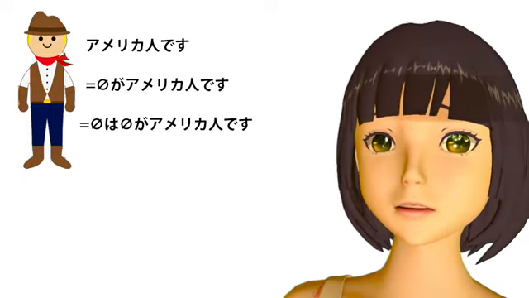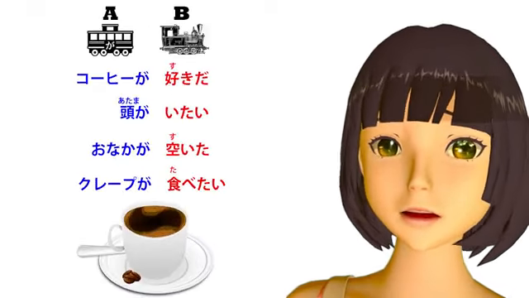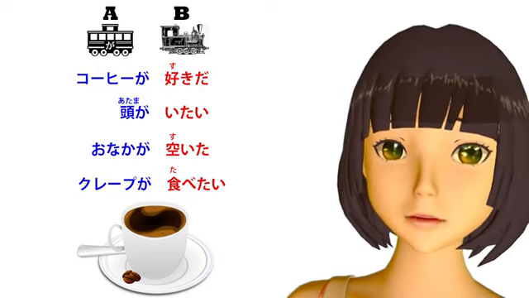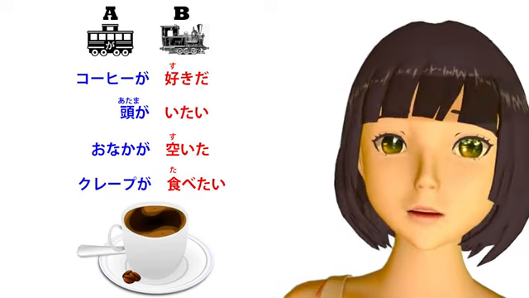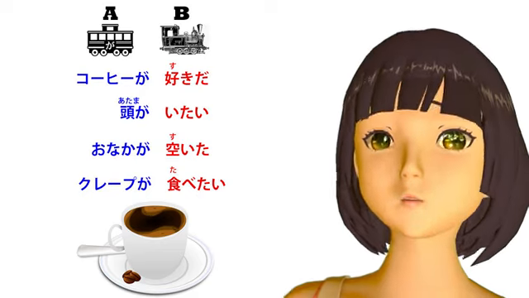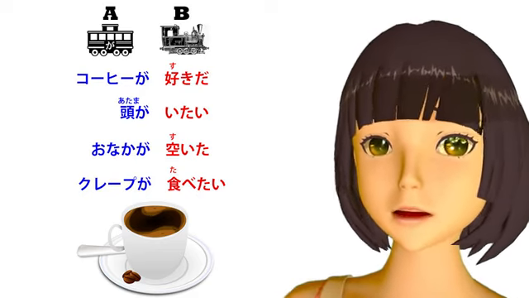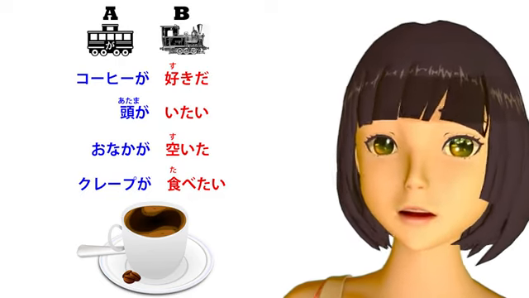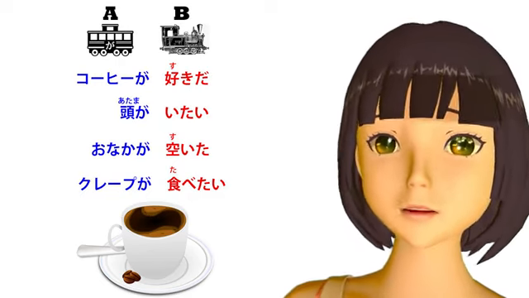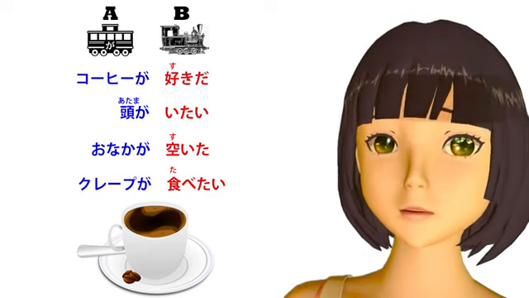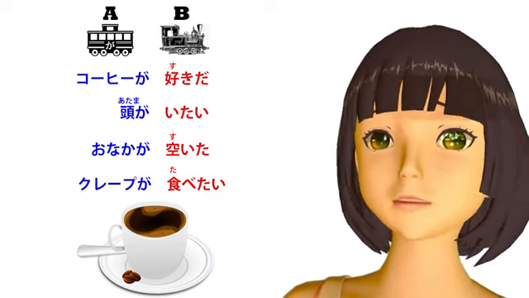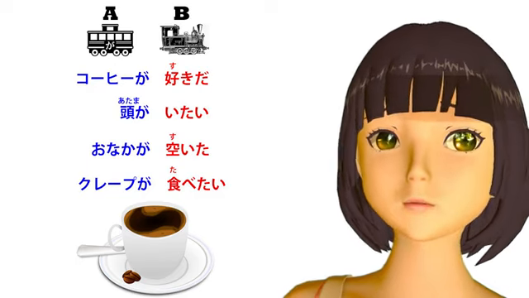So in sentences like "kohi ga suki da," "atama ga itai," "onaka ga suita," "crepe ga tabetai," each of these is a complete logical sentence. Coffee is likable, head hurts, stomach is empty, crepes are eat-wanted. In each case we have an A car, we have a B engine, we have a complete logical clause.